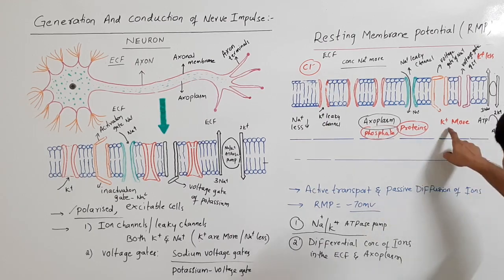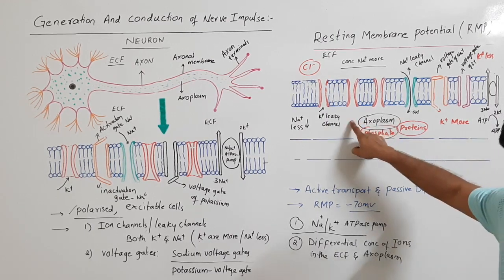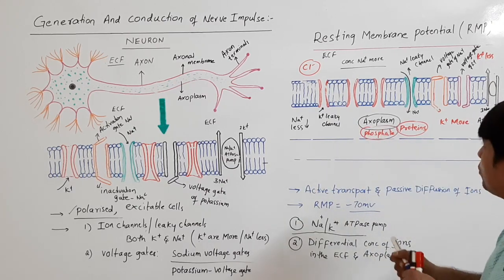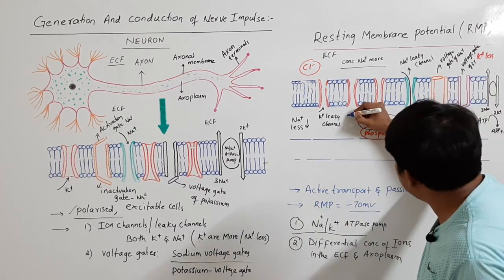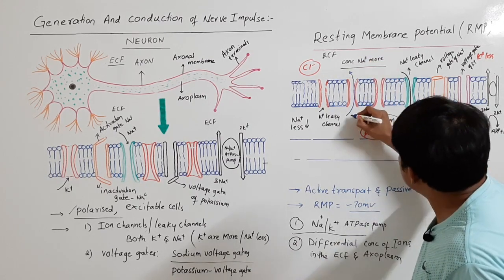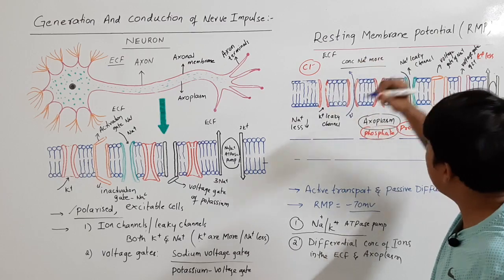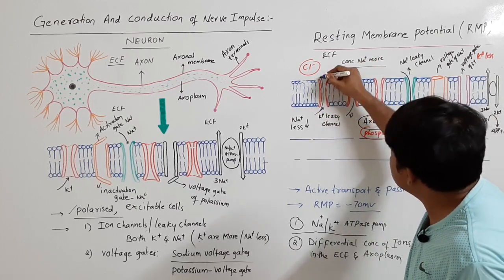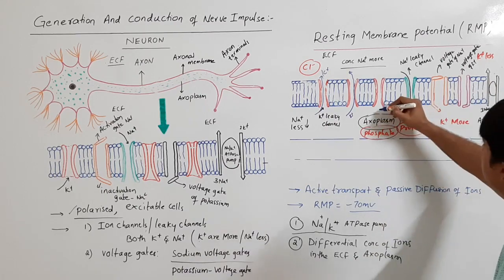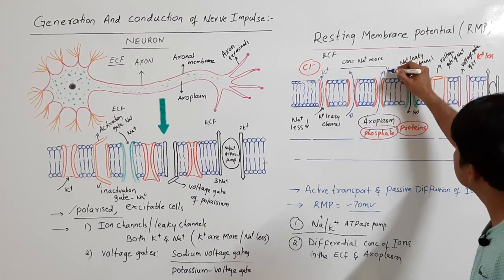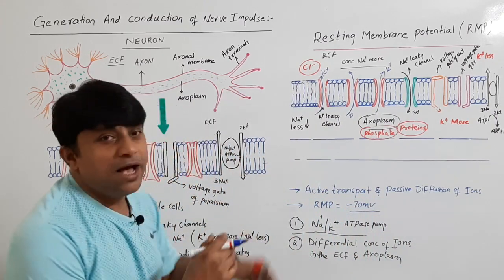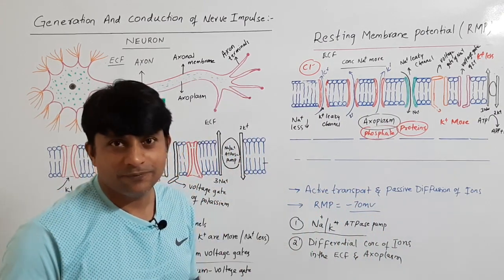And I said potassium concentration is more in the axoplasm. Because of that, potassium is moving from the axoplasm to the ECF through these leakage channels. Now the question comes, which ion is moving faster?